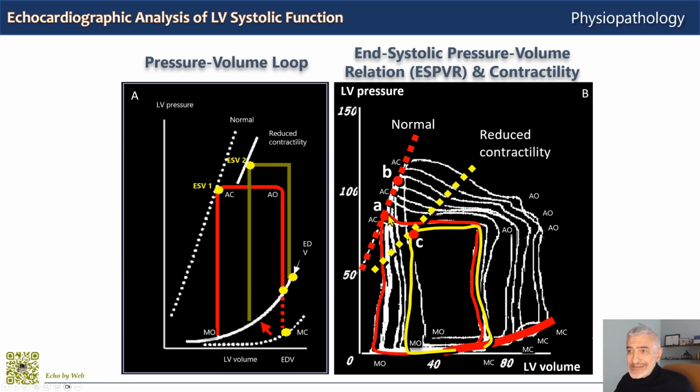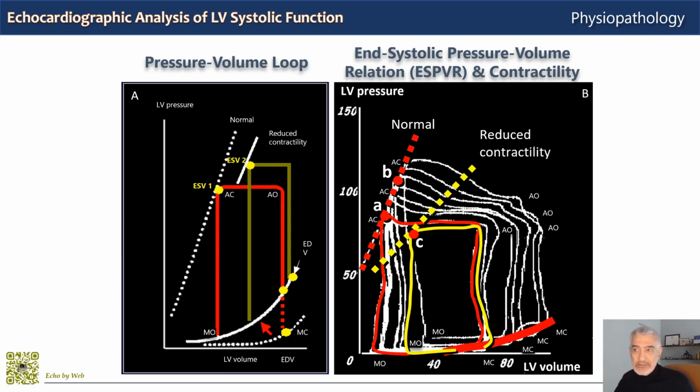Note that all these end systolic points fall along a single straight line, the red dotted line that you see here. Both the slope and the position of this line on this Cartesian pressure volume plane define myocardial contractility.